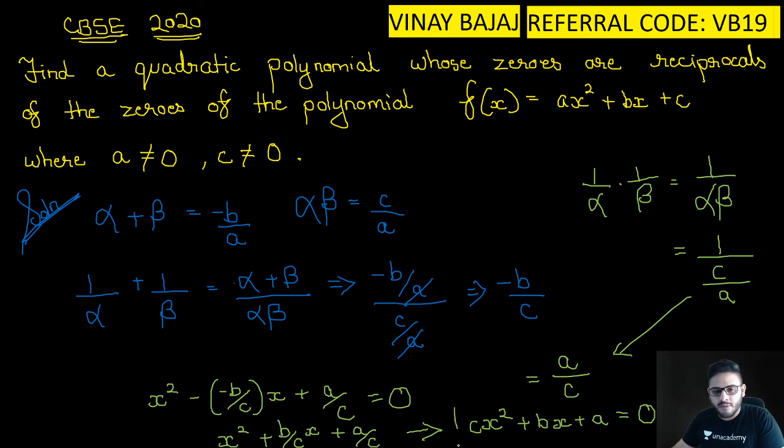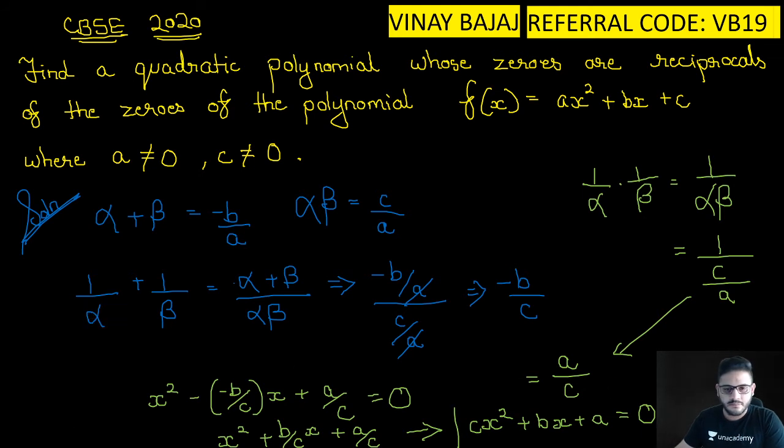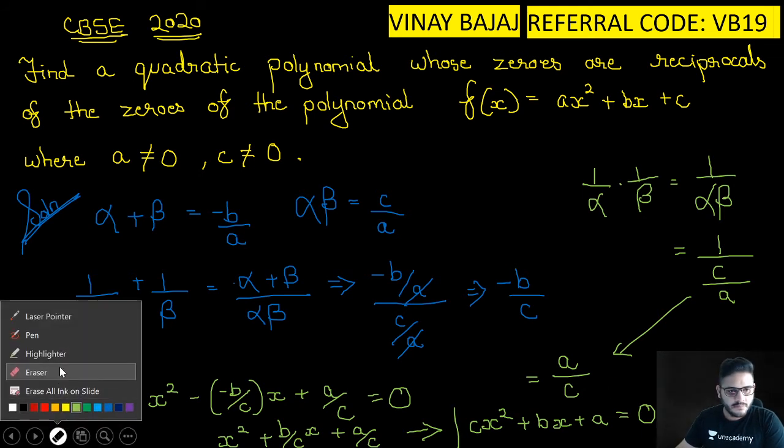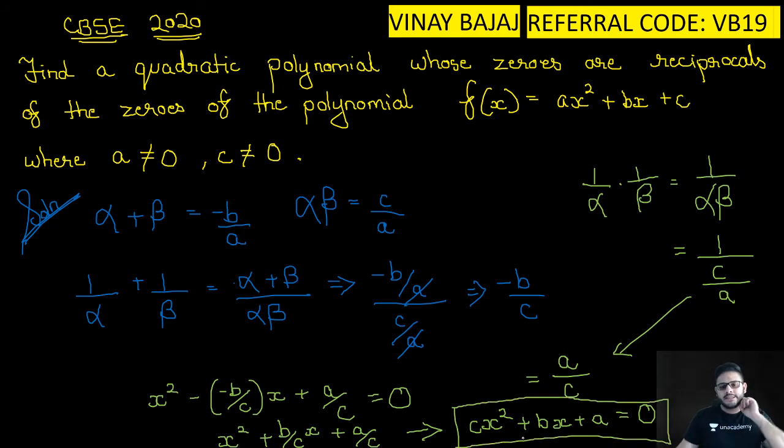So my resulting polynomial will be cx square plus bx plus a is equal to 0.